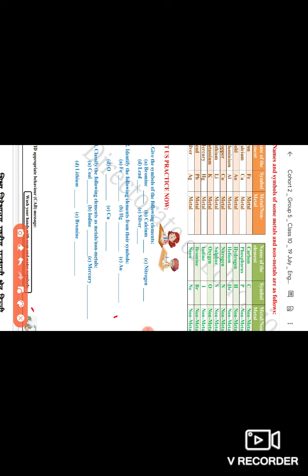Now identify the following elements as metals and non-metals. Coal. Coal is mainly made up of carbon. So coal is a non-metal. There are certain properties of metals which coal does not follow. It is not lustrous, it is not malleable, it is a non-metal. Iodine, already seen, non-metal.